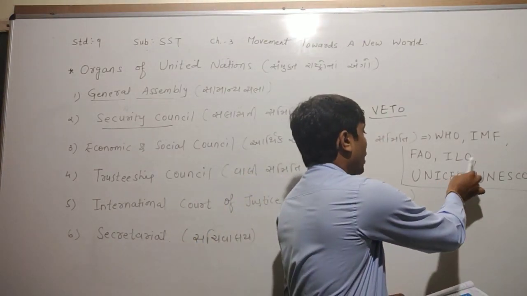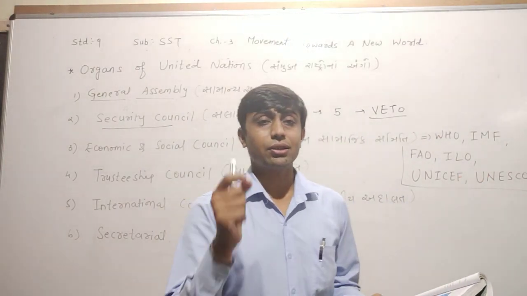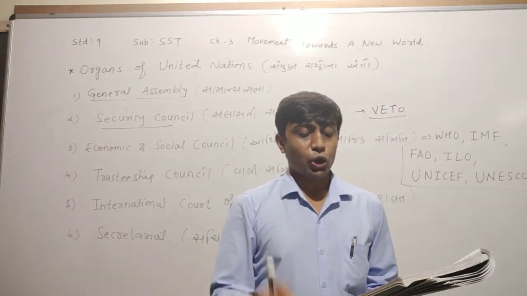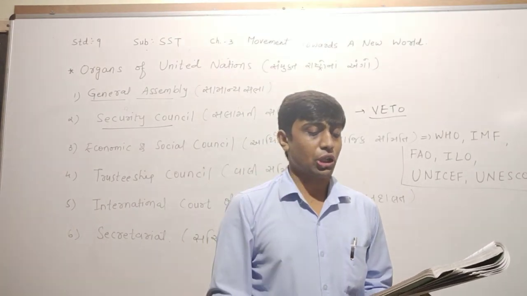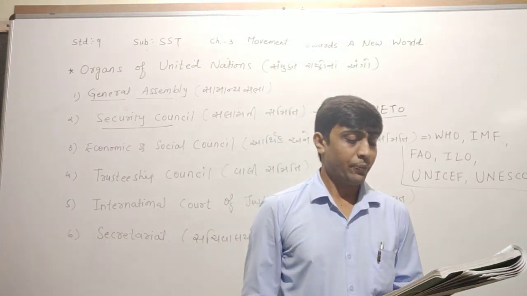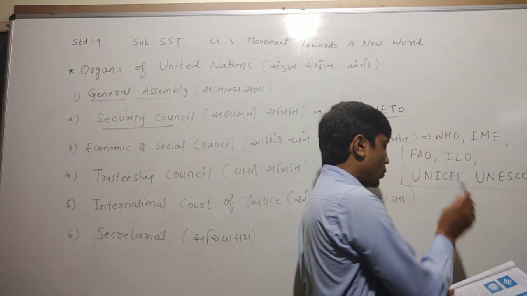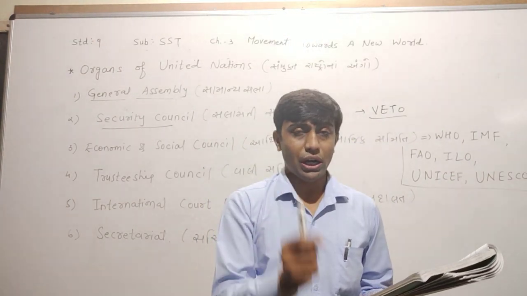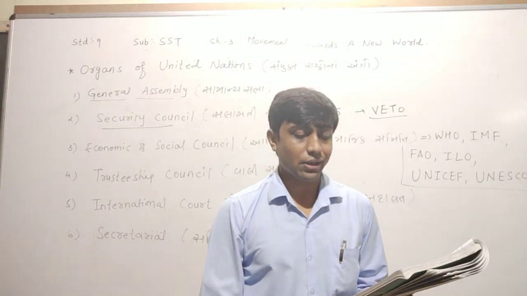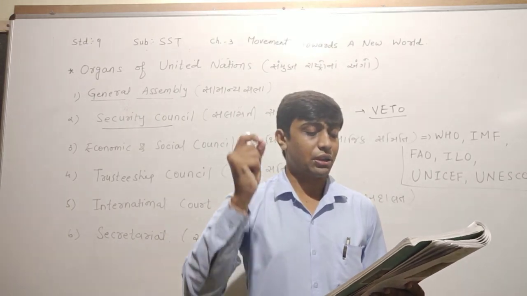After that, the ILO, International Labour Organization, works to provide rights and justice to labor at the world level. Next, UNICEF, United Nations International Children's Emergency Fund.